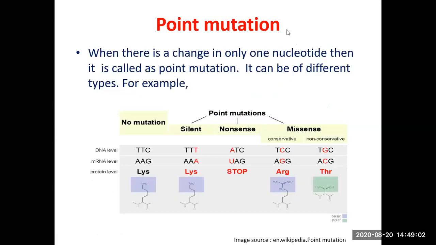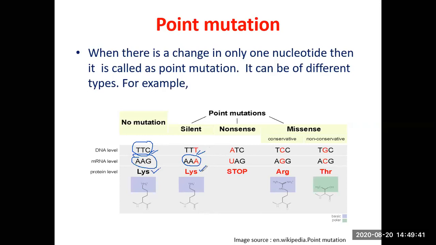For example, this is the original DNA sequence. When it gets transcribed, you get this messenger RNA, 3 nucleotides form a codon, and this codon codes for the amino acid lysine. Now, if there is a mutation, this C in the original sequence is replaced by a T, so it is reflected in the RNA also. So you have a new codon, but this new codon also codes for the same amino acid lysine. This also codes for lysine and this also codes for lysine.